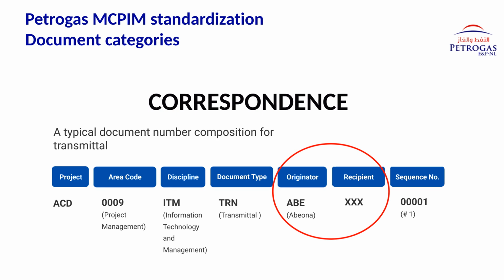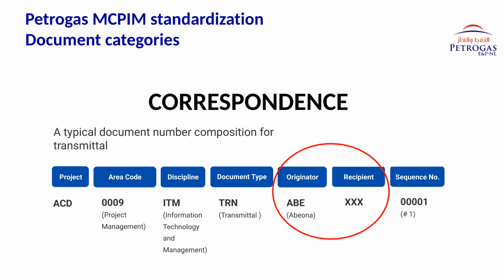Next, we have the numbering structure used for correspondence documents. This format is typically used for transmittals, formal communications, and project correspondence records. In the example shown, ACD again represents the project code. ITM identifies the originating discipline or department. TRN identifies the document type as a transmittal. ABE identifies an Abiona entity as the originator.